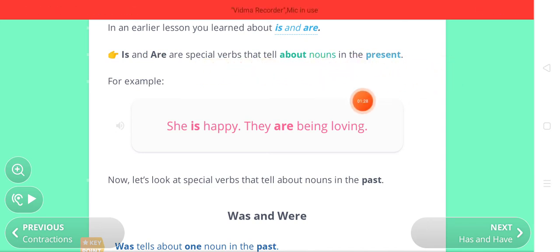Present के बारे में जो बताती है. She is happy. They are being loving. So she is happy. वो अब भी happy है. She was not happy. वो happy नहीं थी past में. कि पहले वो happy थी, खुश थी, अब वो sad हो गई है. No, she is still happy. वो अभी भी happy है.